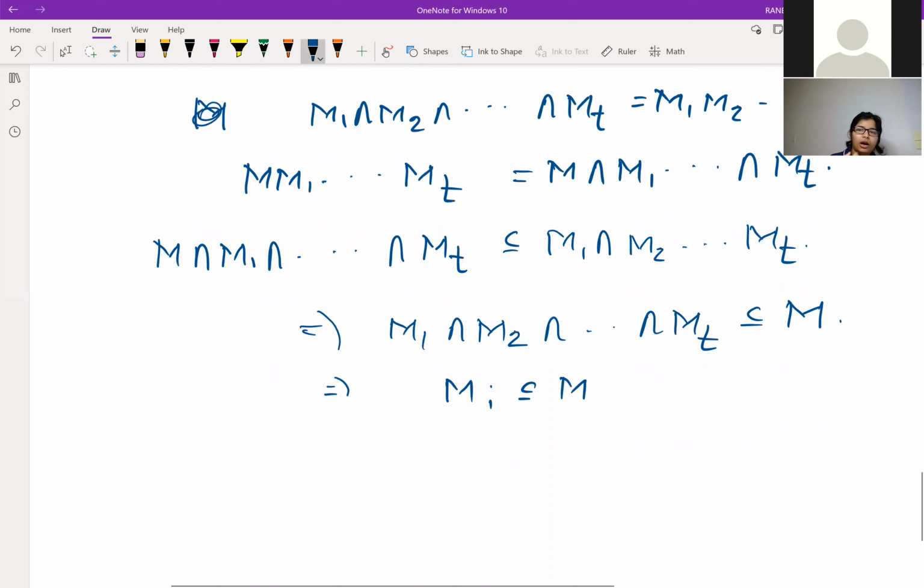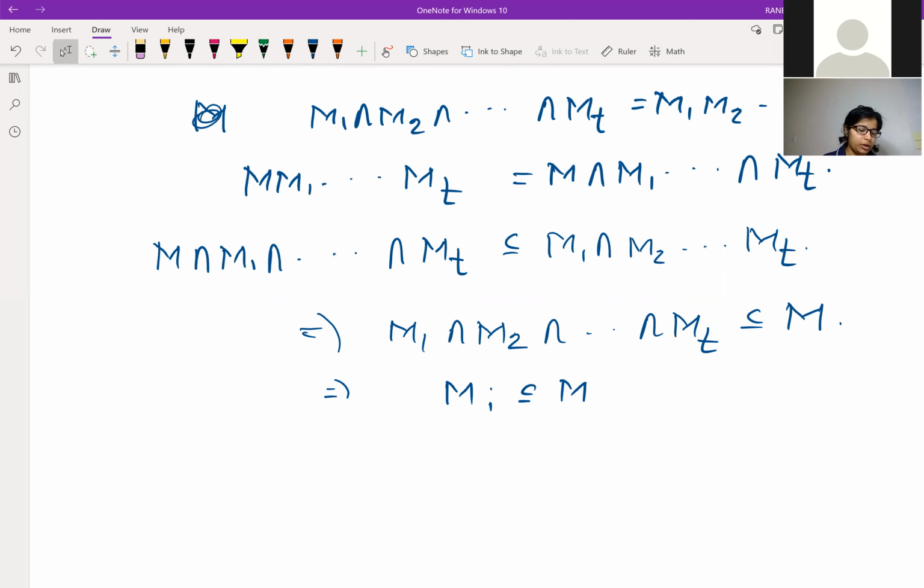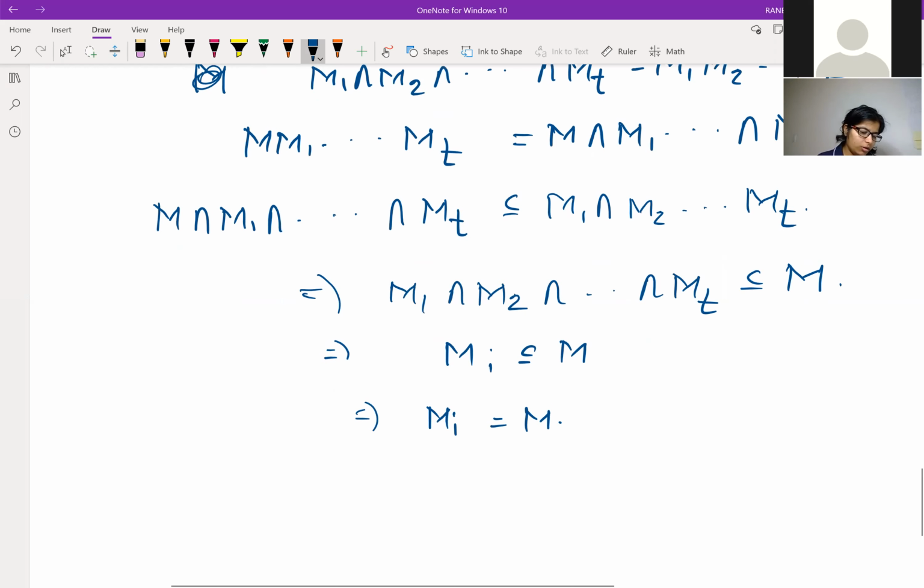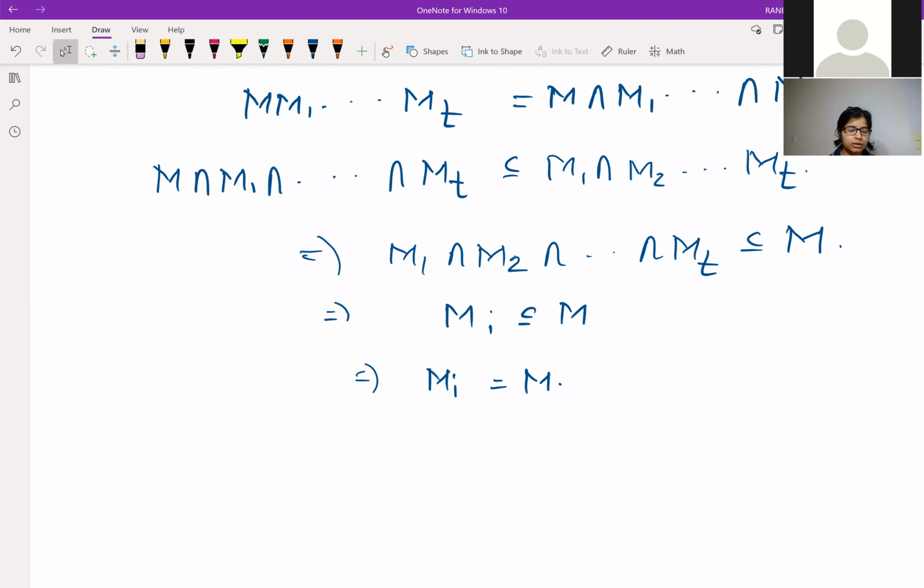right? But now, by the maximality property of the ideal Mi, we should have Mi equal to M. So it means that there can't exist any other maximal ideal M which is different from the set of maximal ideals M1 up to MT. Therefore, the set of all maximal ideals in A is actually finite. So hence the proof of claim 2.